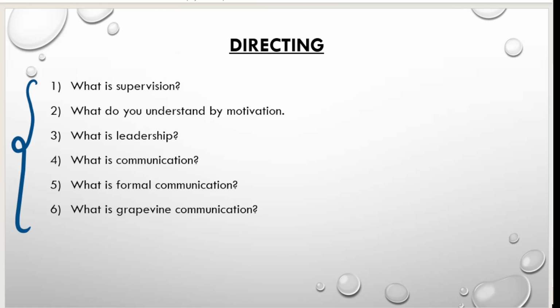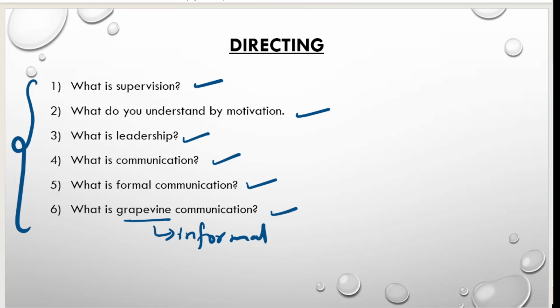So what do you mean by supervision? What do you understand by motivation? It is nothing but you have to write the meaning of motivation. What is leadership? What is communication? What is formal communication? What is grapevine communication? Grapevine communication is nothing but informal communication. If they ask you formal, you have to write formal. Sometimes they will ask you what is grapevine communication. That is informal communication. These are the questions which you have to prepare in your directing chapter.